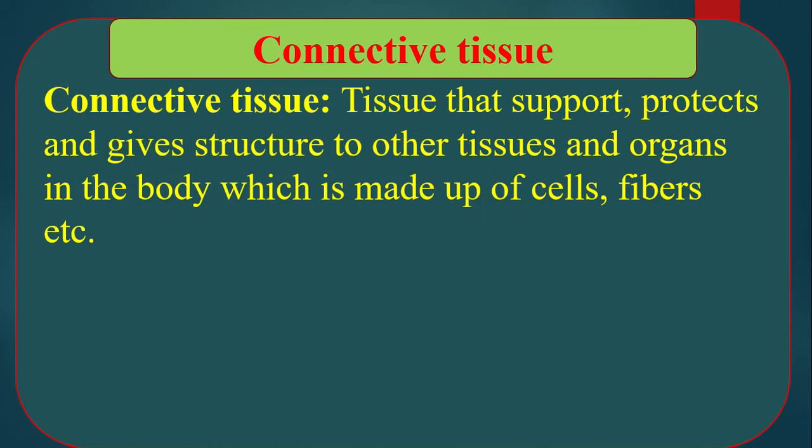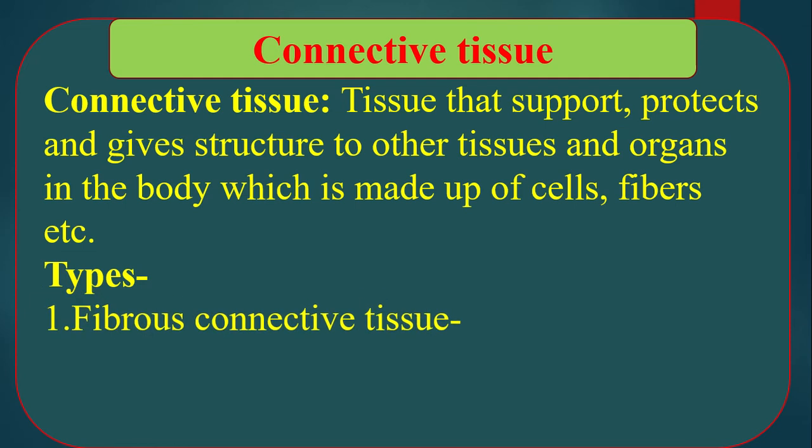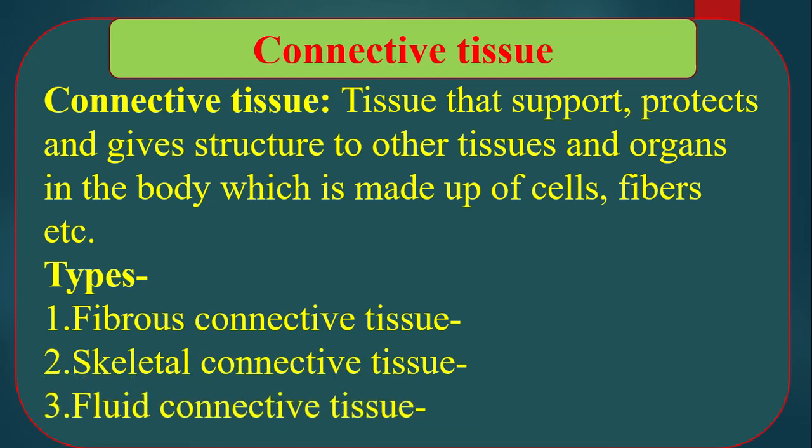What is connective tissue? Tissue that supports, protects and gives structure to other tissues and organs in the body, which is made up of cells, fibers, etc., is called connective tissue. Types of connective tissue. Number 1 fibrous connective tissue, number 2 skeletal connective tissue, number 3 fluid connective tissue.